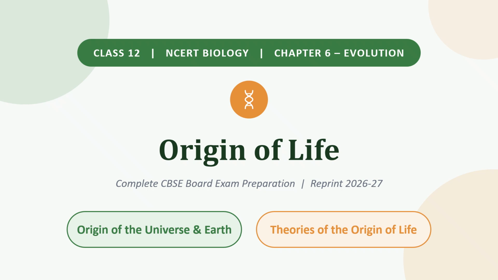But before we talk about evolution, we have to understand something very basic. How did life begin? To understand how different life forms evolved over millions of years, first we need to know a little bit about the origin of life. And actually, for that, we have to go even further back. So we need to understand how the universe originated and how the earth was formed and how the condition on earth slowly became suitable for life.